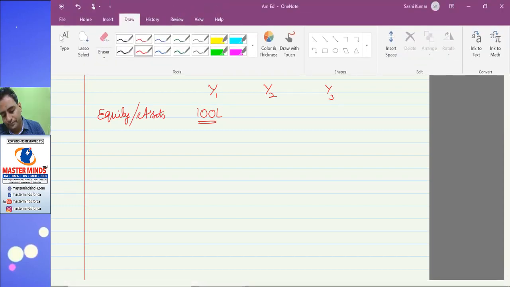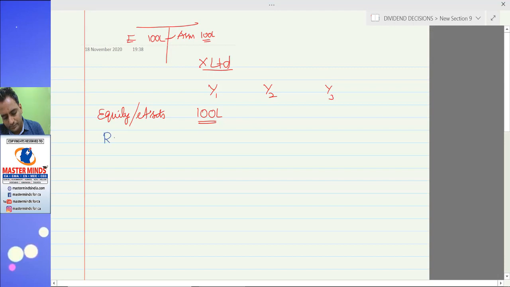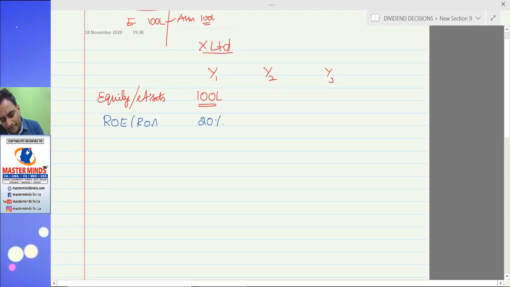Now, return on equity or return on assets, say 20%. You are getting 20% return thereon. This is called return on investment or EBIT. You don't have any debentures, so interest is equal to 0. In that case EBIT becomes EBT. No taxes. EBT becomes EAT, 20 lakhs. We have only one source, no preference share capital, hence no preference dividend.